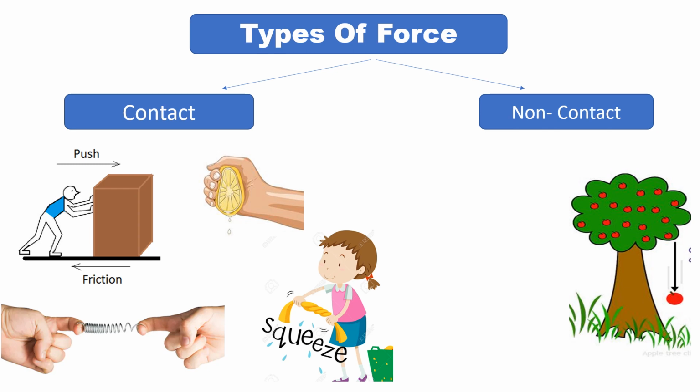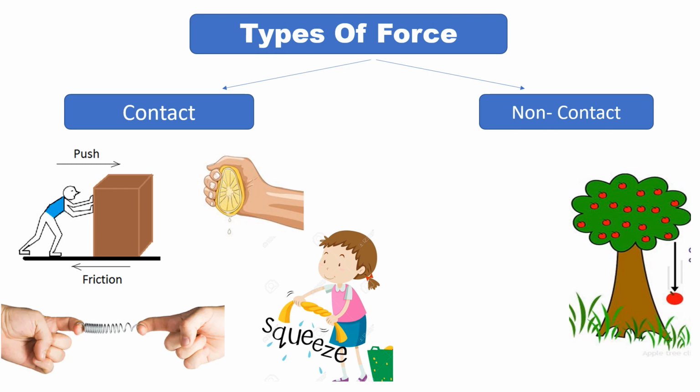When an apple falls from a tree, it is attracted by earth. Yes, so earth is exerting a force on the apple. Earth is exerting a gravitational force on the apple. Any object which is thrown up definitely comes down. Why does it come down? Because earth is attracting that object, or earth is pulling that object towards itself.